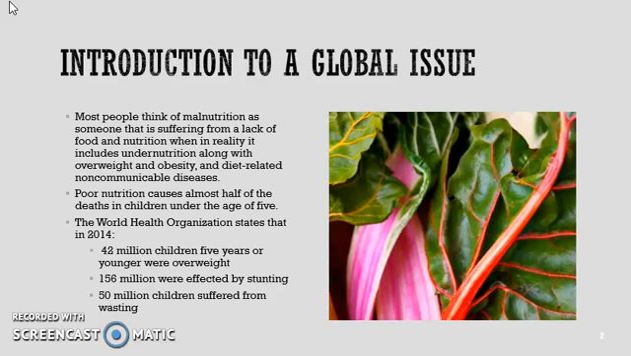Poor nutrition causes almost half of the deaths in children under the age of 5. The World Health Organization states that in 2014, there was an estimated 42 million children 5 years or younger that were overweight, 156 million were affected by stunting, and 50 million children suffered from wasting.